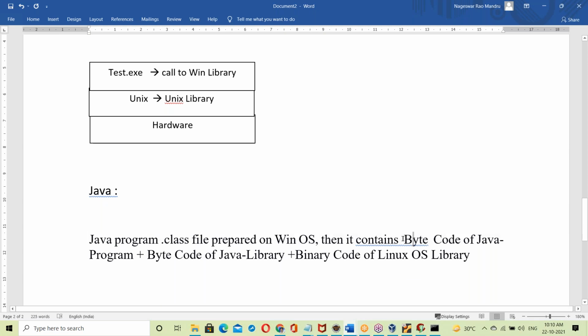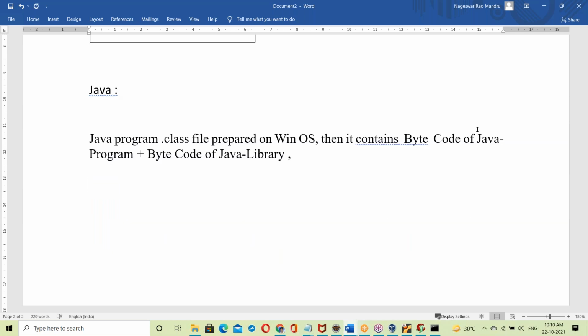It contains the bytecode of the Java program and the bytecode of the Java library. Not the binary code of the OS library, only this part. See, the Java library is also developed in Java, just as the C library is developed in the C language.